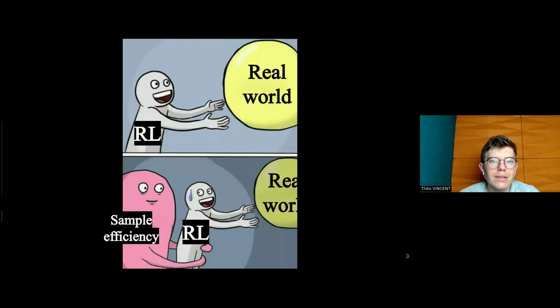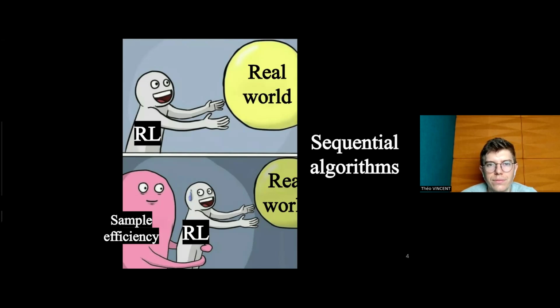In this paper that we published at TMLR, we argue that this is because our reinforcement learning algorithms are still too sequential. Let me explain.